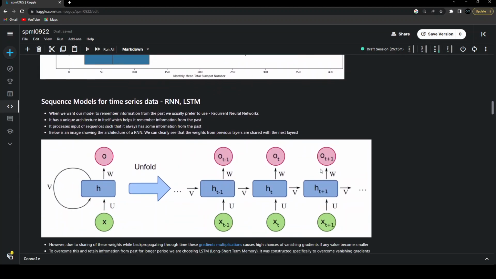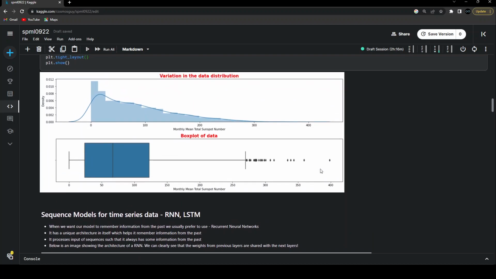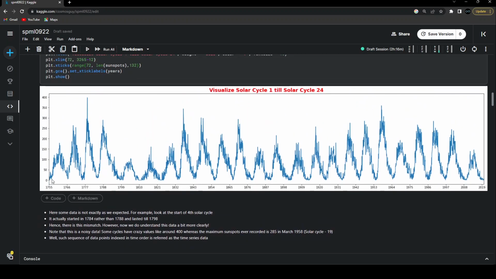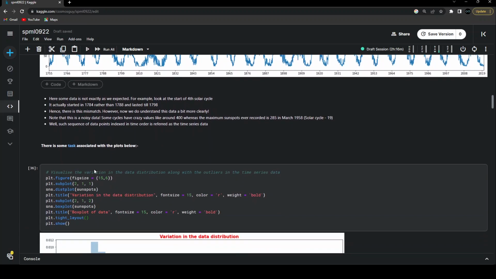And now we have the sequence models for the time series data. Because currently we are dealing with time series data, we want our models to remember some information from the past in order to retain the patterns of the sequence of the data. If there is a certain pattern of the sequence that repeats, we want our model to learn this pattern. For that, our model needs to retain information from the past, and traditional neural networks, the artificial neural networks, are not capable of doing that.